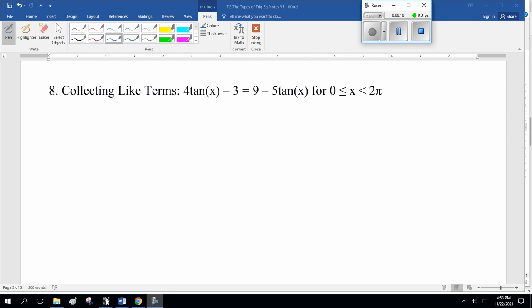Next thing I need to be able to do is collect like terms. So, 4 tan of x minus 3 equals 9 minus 5 tan of x. Before we graph it, we have to simplify this.